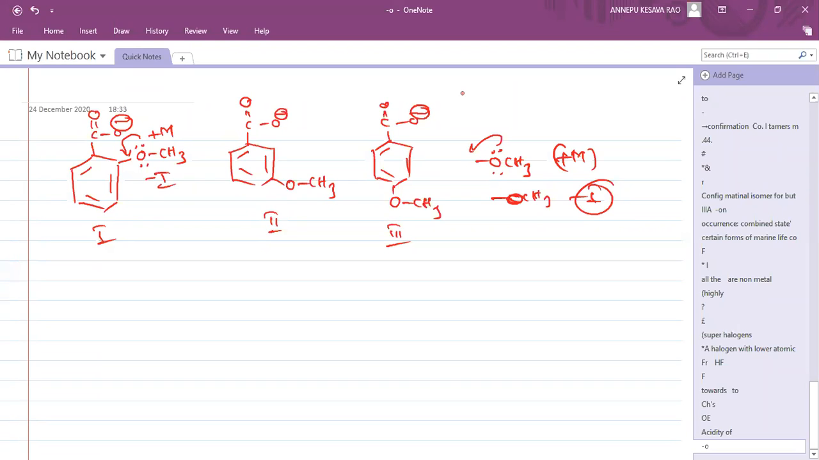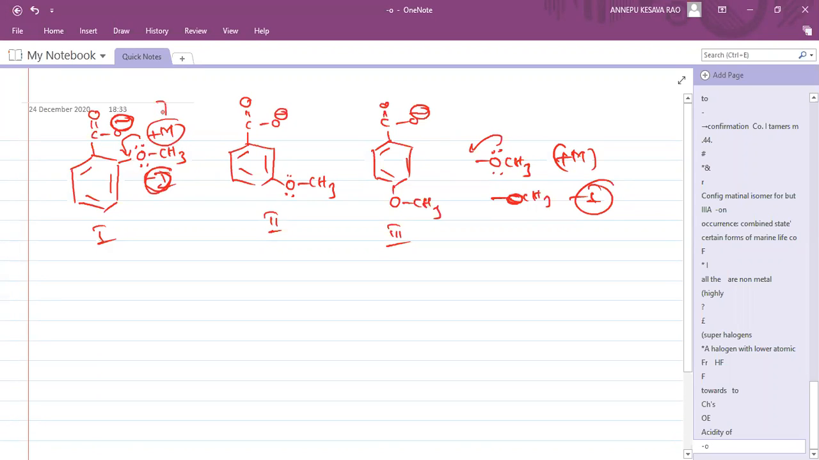Okay, let me check what answers you are giving. Fine. See, OCH3 is there, OCH3 here. Which in all cases? In the first case, plus M and minus I. The negative charge is vanished by the minus I group and minus M group.